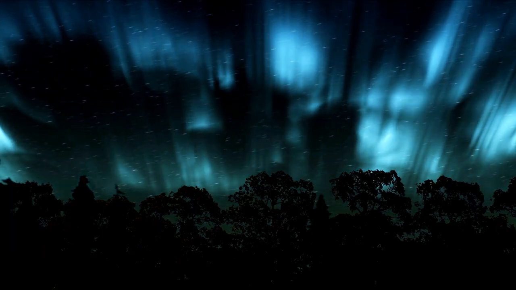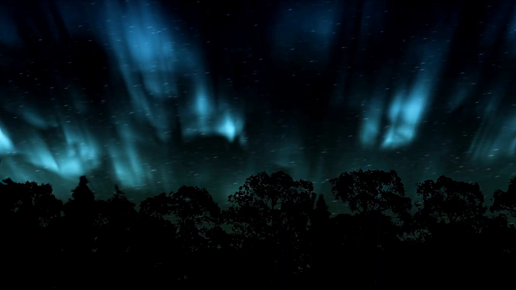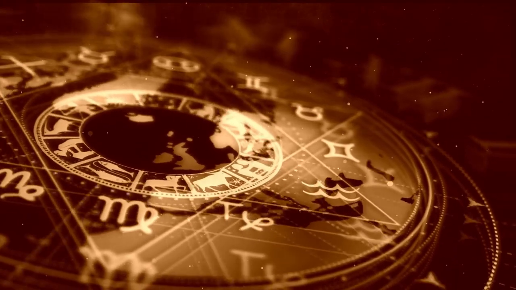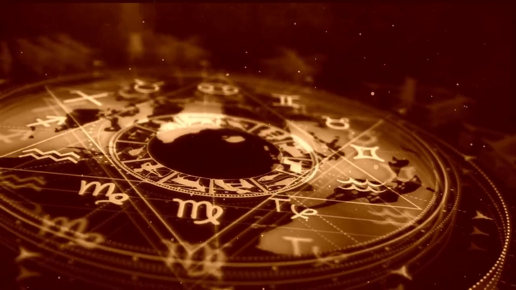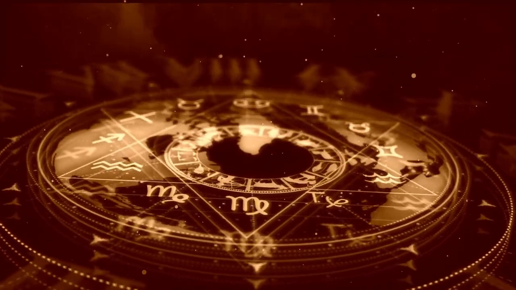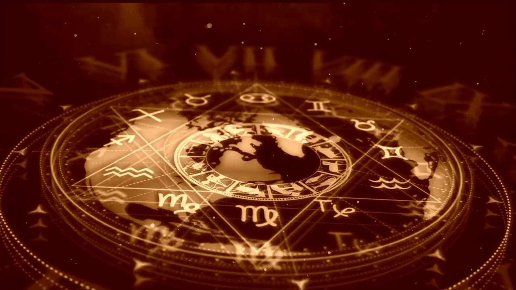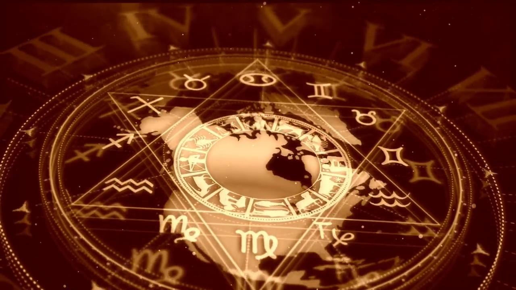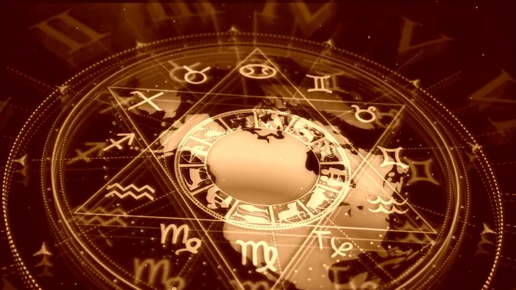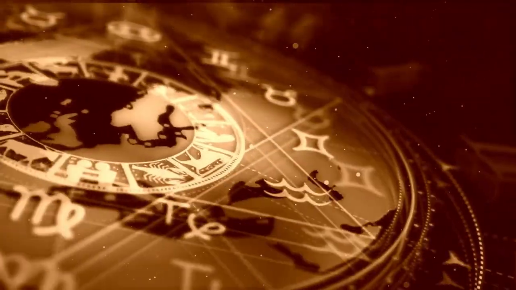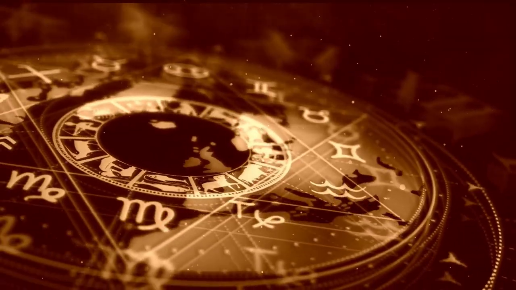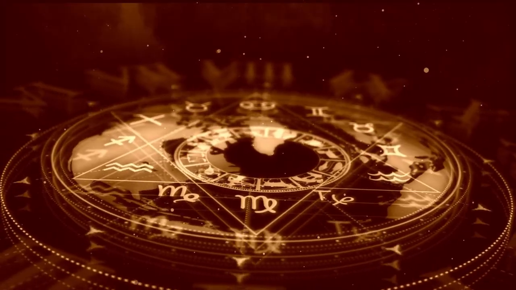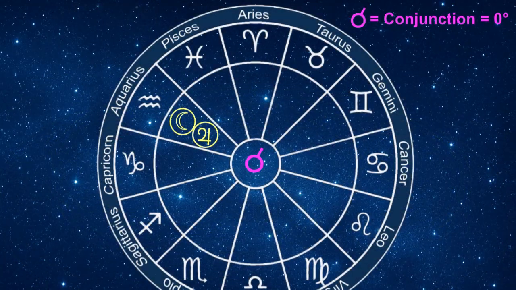The Greeks also viewed the zodiac as a circle containing 360 degrees, and they believed that certain angles within a circle had special meaning. Because of this, they began looking at geometric divisions of the circle to understand how planets relate to each other. When the circle is divided in simple and balanced ways, it creates the angles that later became the major aspects. For example, when two planets are at the same place in the zodiac, the angle is 0 degrees, which we call a conjunction.